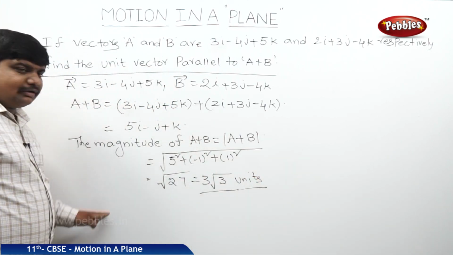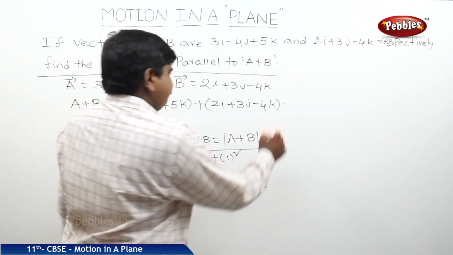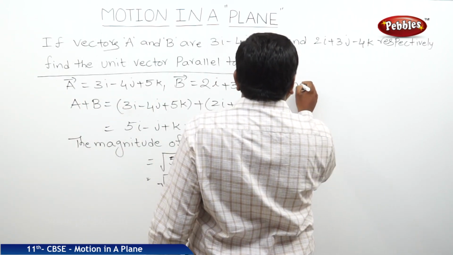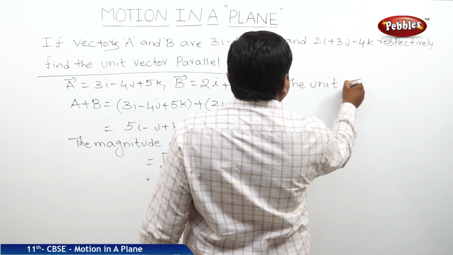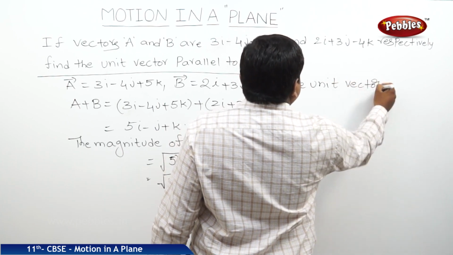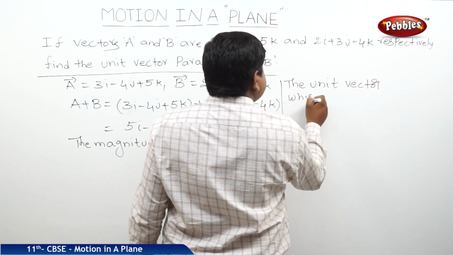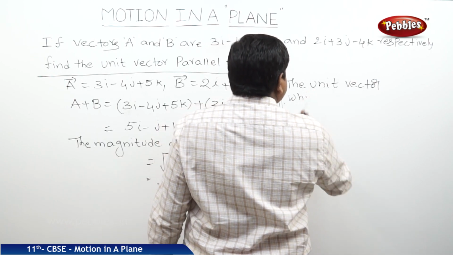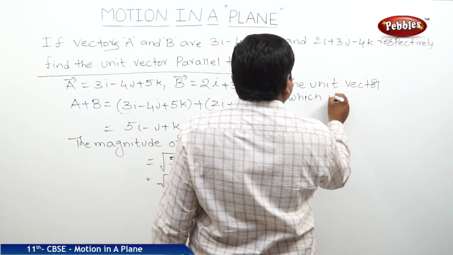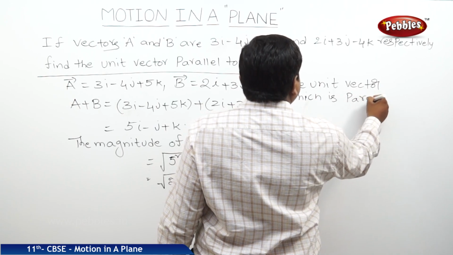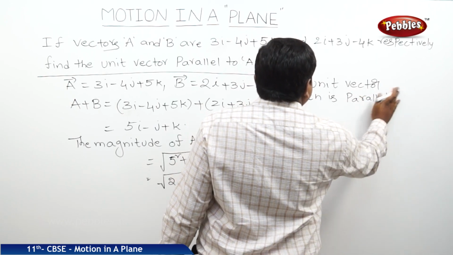So what is the unit vector which is parallel to a plus b?